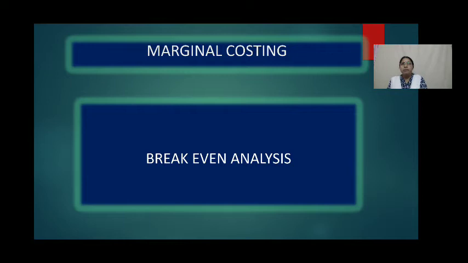So here, what we said is that there are three elements: cost of production, selling price, and volume of sales. Cost determines the selling price. These three elements are interdependent on each other.